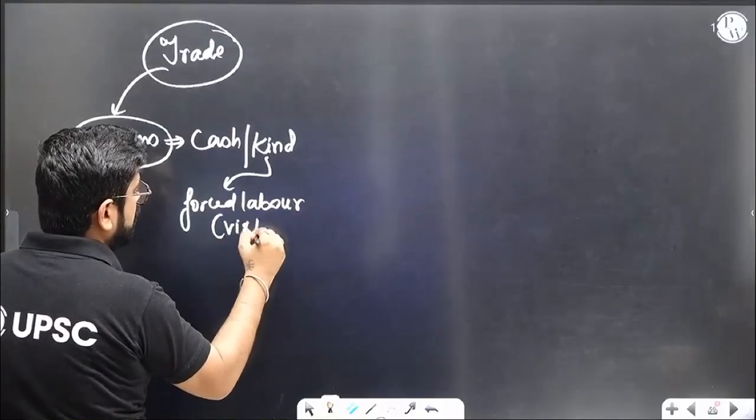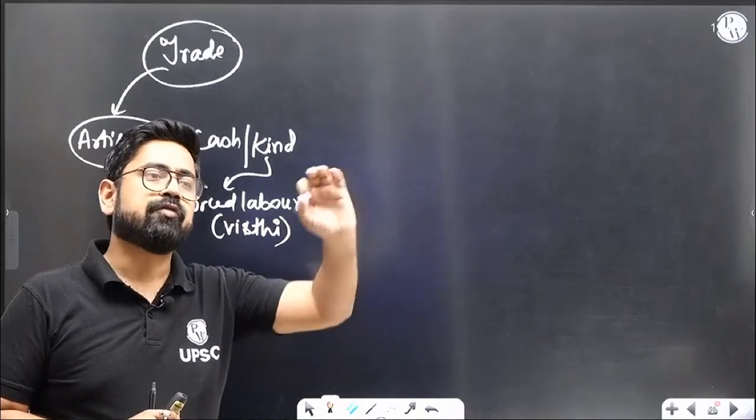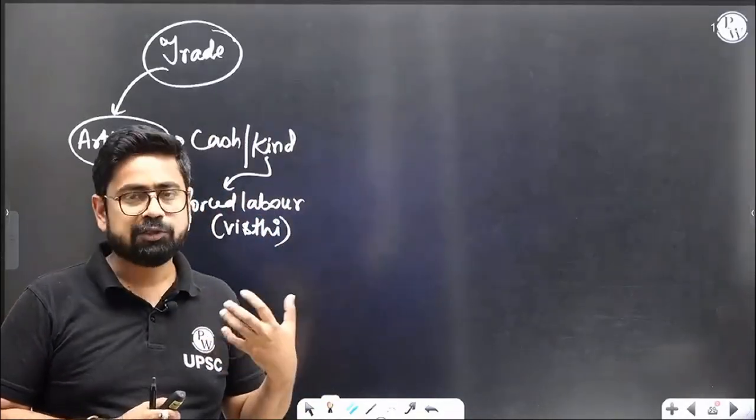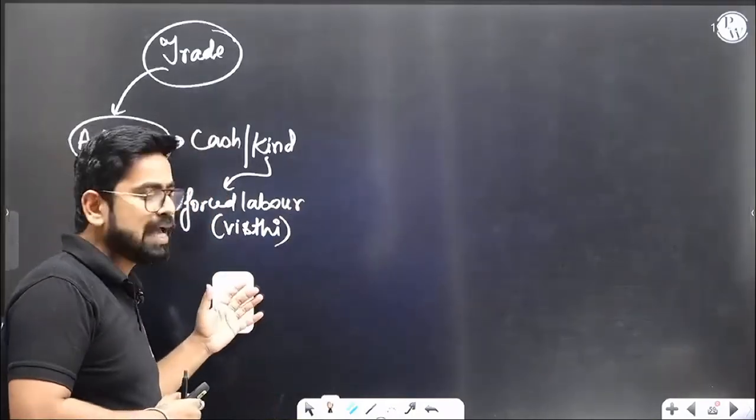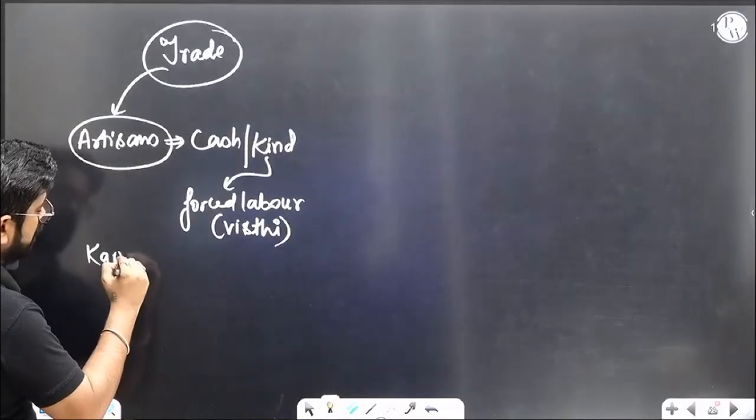Suppose I'm an artisan and I make chariots. In a month, maybe one day, I have to work free for the king. That is also paying in kind. So cash or kind, I have to pay. Now, the Arthashastra also talks about wage labor, karmakara.